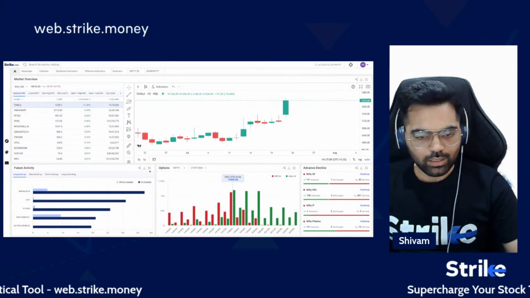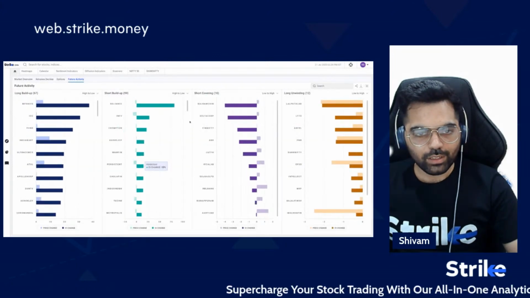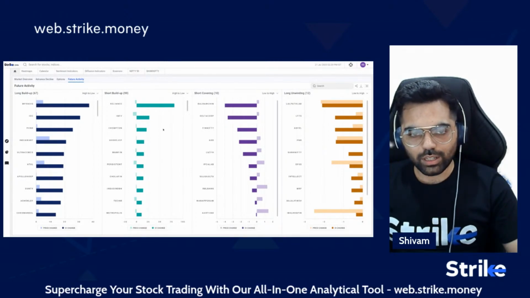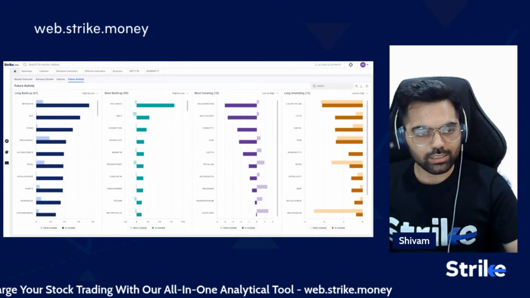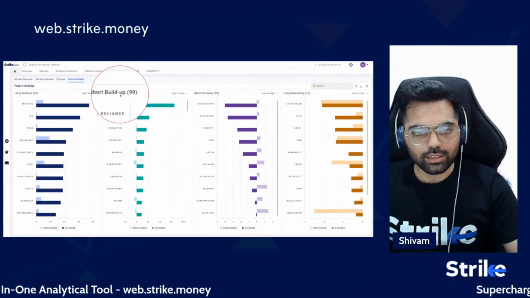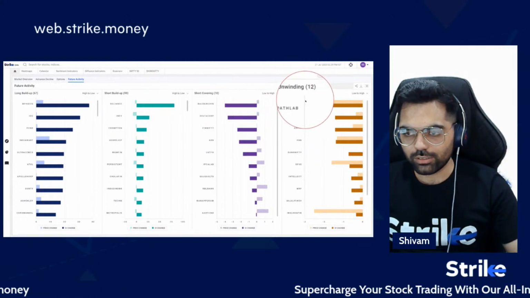Let's have a look at what happened in the futures activity today. It's a mixed session with more interest on the downside. As you can see, there are only 67 stocks with long buildup and 99 with short buildup, only 10 with short covering, and 12 stocks with long unwinding.